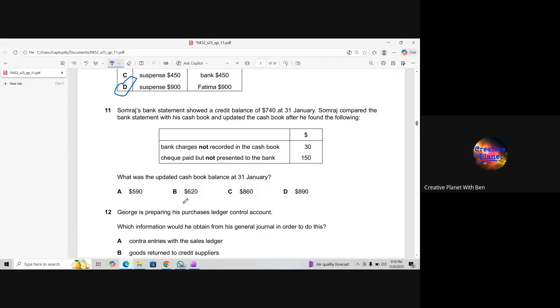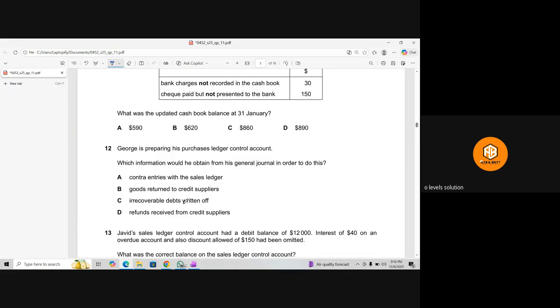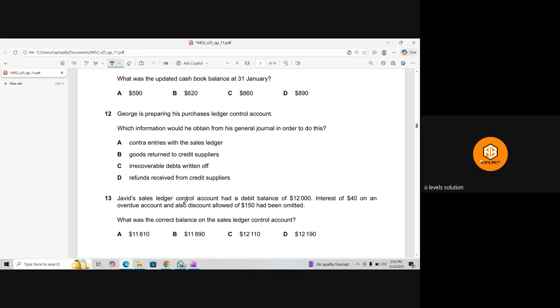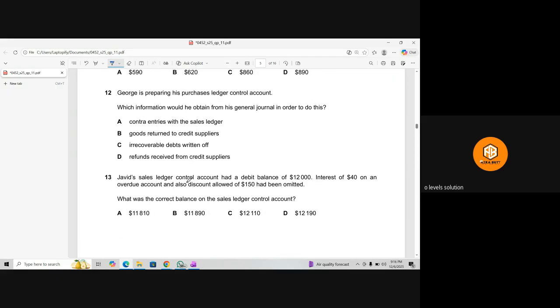Okay. Next, question number 12. They are saying that George is preparing his purchase ledger control account. Which information would he obtain from his journal in order to do this? It's too easy. Which entry? George is preparing his purchase ledger control account. Which information would he obtain from his journals?